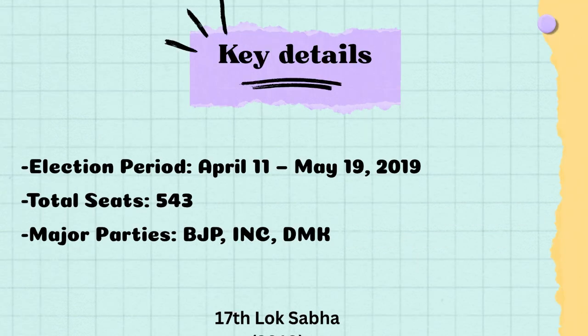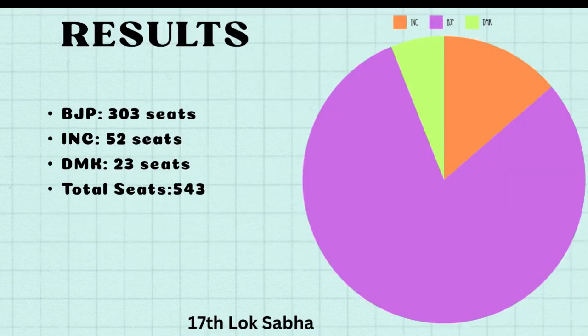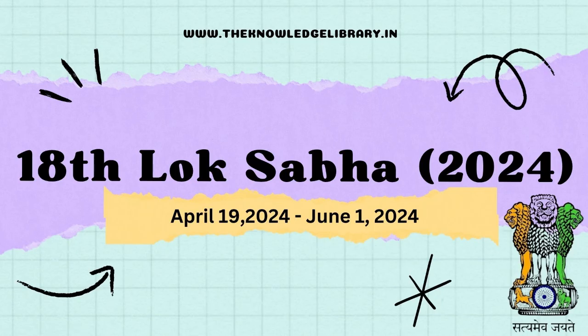The key details of the 17th Lok Sabha election were: the election period started from April 11 and ended on May 19, 2019 with a total of 543 seats. The major parties included BJP, INC and the DMK. The results of the 17th Lok Sabha election were: BJP winning 303 seats, INC winning 52 seats and the DMK winning 23 seats. The 18th Lok Sabha elections were held again after 5 years in 2024.